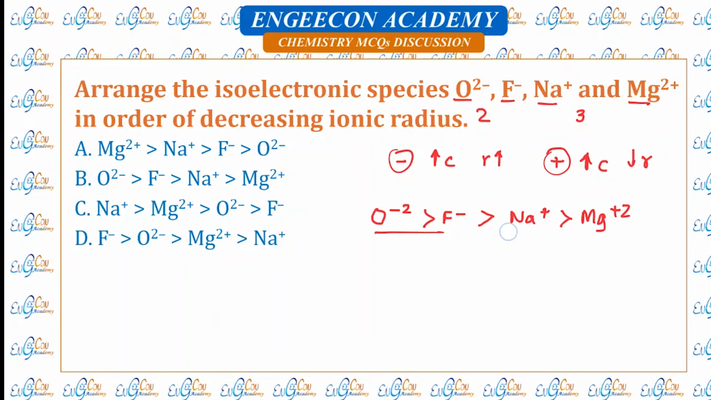So negative ions are larger than positive ions. In negative ions, larger charge, larger size, and in positive ions, larger charge, smaller size. So this is the correct order, B.